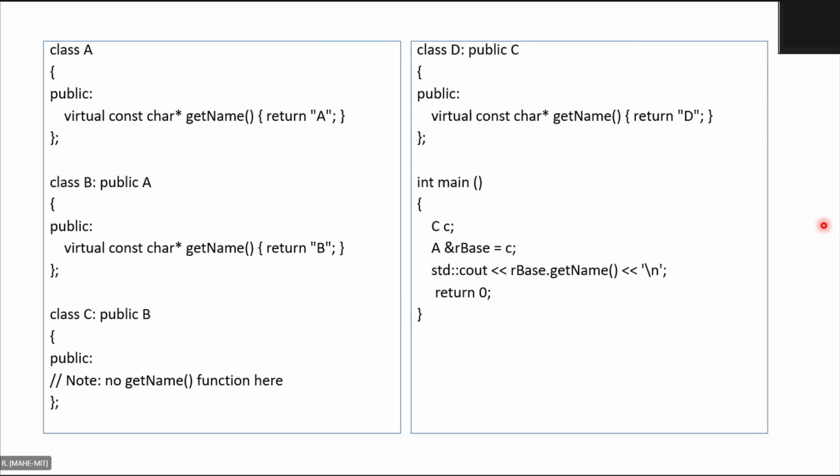Class C. I think it should be B. Since C does not have any definition, the most recent one it is inheriting from is B. Right. So the most derived version is B. There is no version of the same in class C. So the most derived is B, and it will go and access B's getName function. Right? Any other answers?